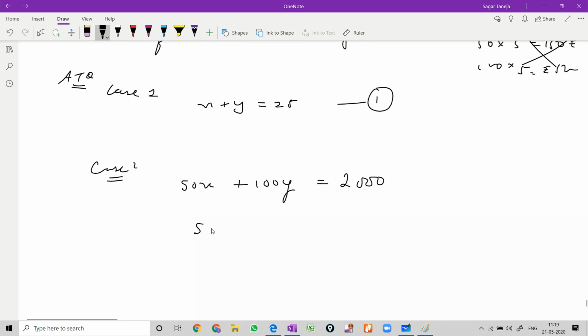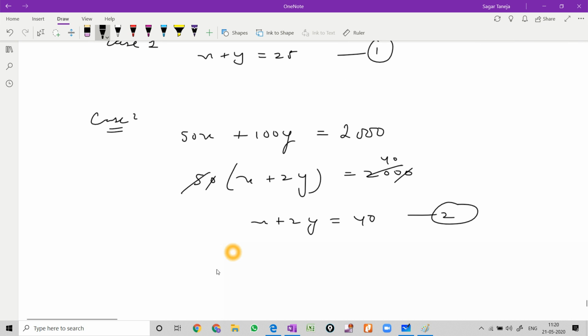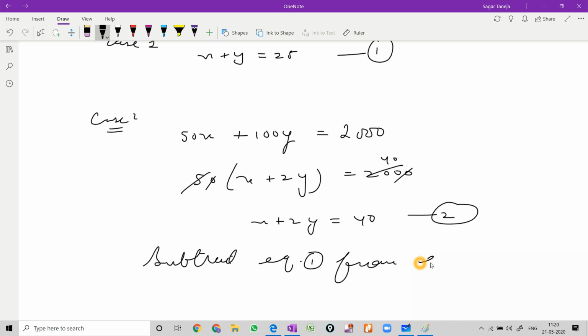Okay, and to make it easier, you can take 50 common. So this is cancelled, and this is cancelled with 5, 40. So x plus 2y is equal to 40. This is equation 2. Again here the coefficient of x is the same, so directly we can subtract equation 1 from equation 2.